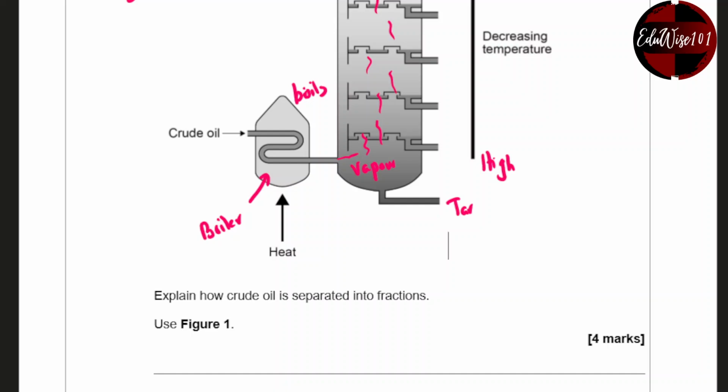Explain how crude oil is separated into fractions. Use figure 1. So the crude oil is pumped into the boiler and is heated till it vaporizes. The vapors enter the column and rise through these trays, and as they rise, they condense depending on their boiling point. So the ones with the lowest boiling point are on the top, the ones with the higher boiling point on the bottom, and hydrocarbons with smaller molecules are usually on the top and the bigger molecules at the bottom.